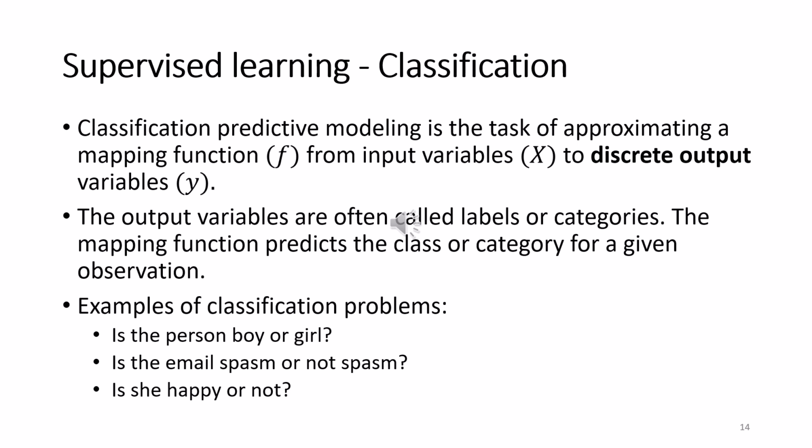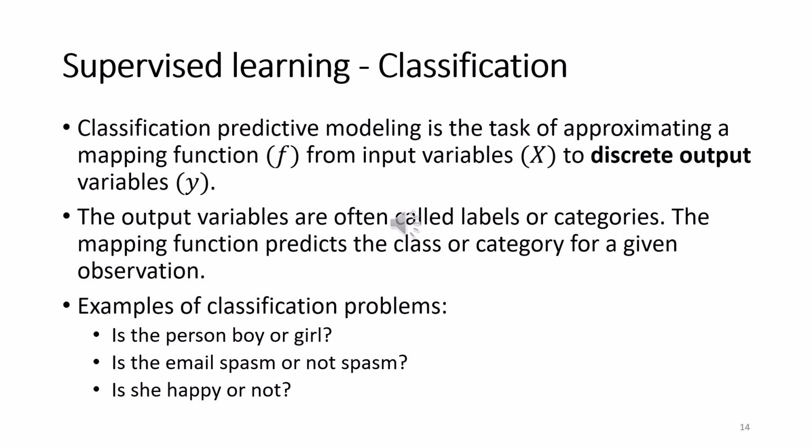Now we are going to see about supervised learning classification. Classification predictive modeling is the task of approximating a mapping function f from the input variable x to discrete output variables. The output variables are often called labels or categories. The mapping function predicts the class or category for given observations.